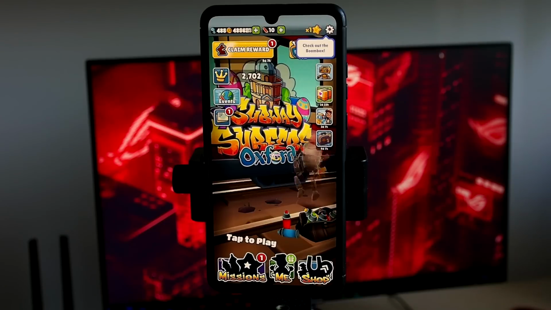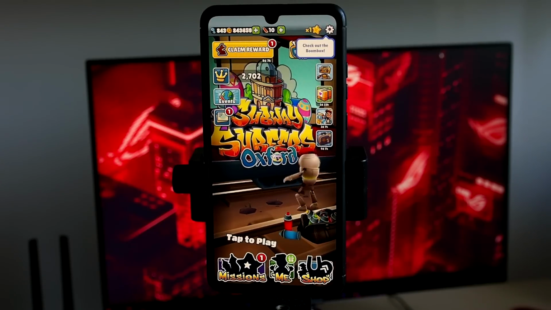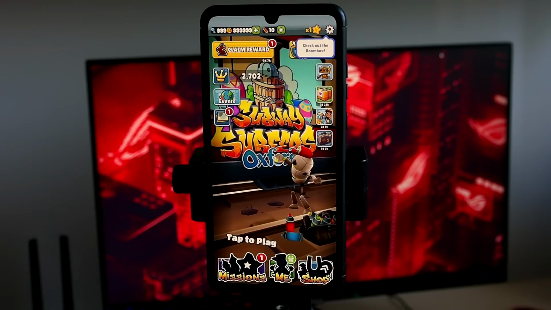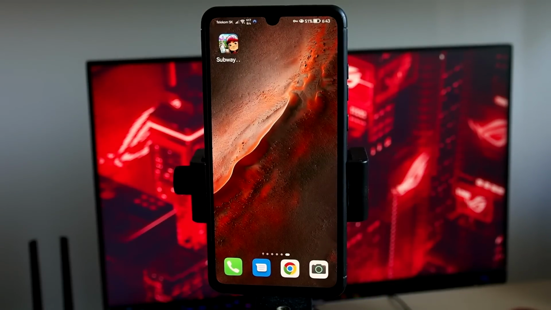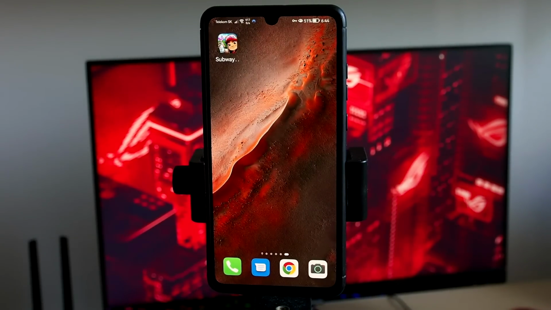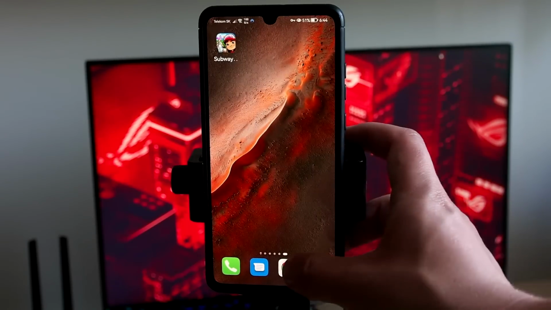Today I'm going to show you how to get free Subway Surfer keys and coins. This works for iOS and Android as well. So firstly, you have to open your Google or your search machine and type here